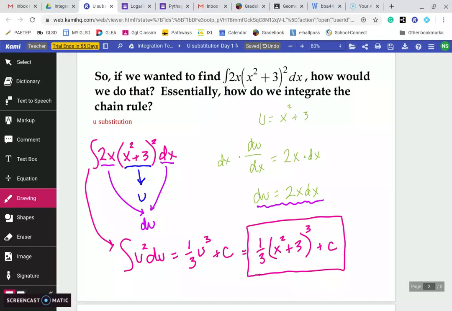Now I know that seems like a lot, but the more we do this, you'll see it gets a little bit easier and easier. So what you want to do again is take the inside and set that equal to u. Take the derivative, and then we're going to substitute all that in. That's why it's called u substitution. Substitute all that in, integrate like we know how, and then you just put the expression back in for u. So your answer should not have any u's in it. When you're done, all the u's should be gone. We're just substituting it in for a moment so that we can integrate. Okay, so let's do another one together.